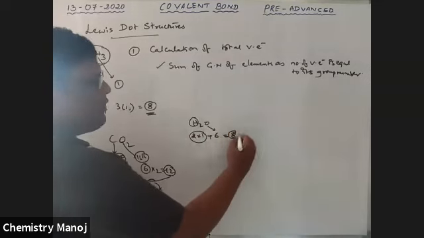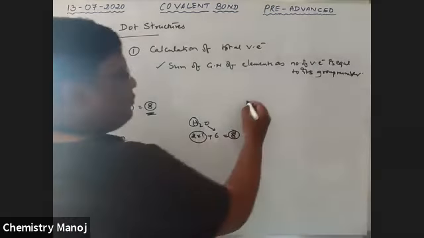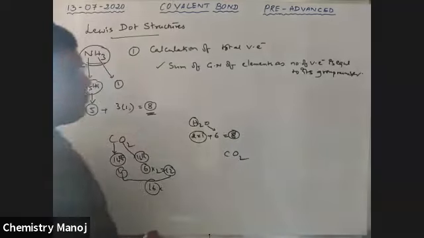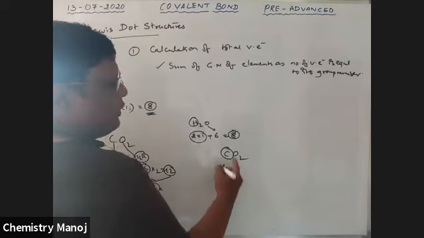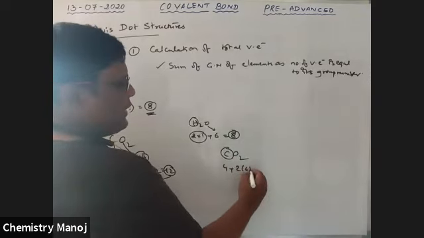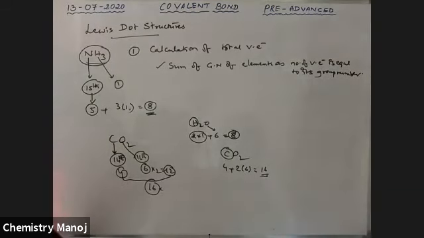So that is equal to 8, the valency electrons. So this is the way to calculate the number of valency electrons. Is this clear? Group number, old notation: 16 means 6, 17 means 7. Okay.